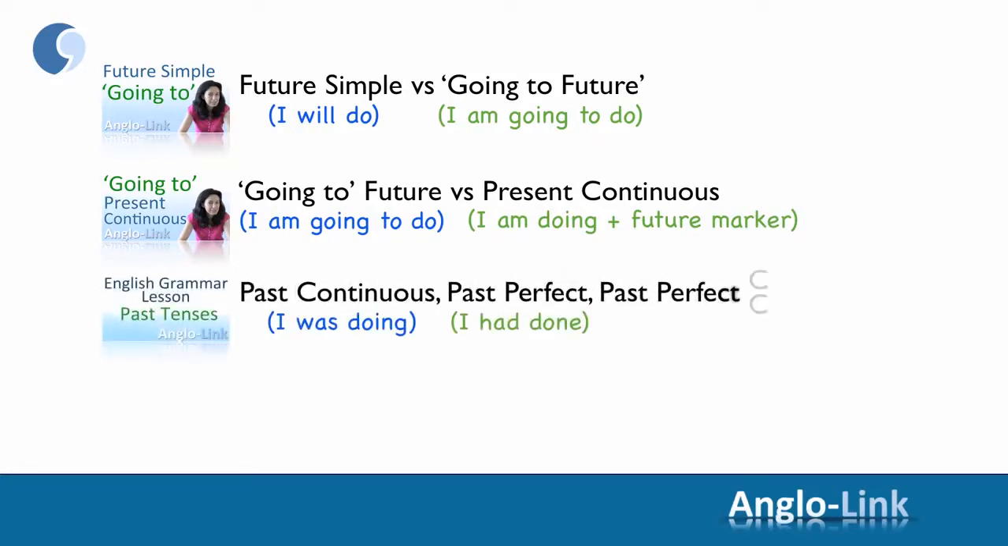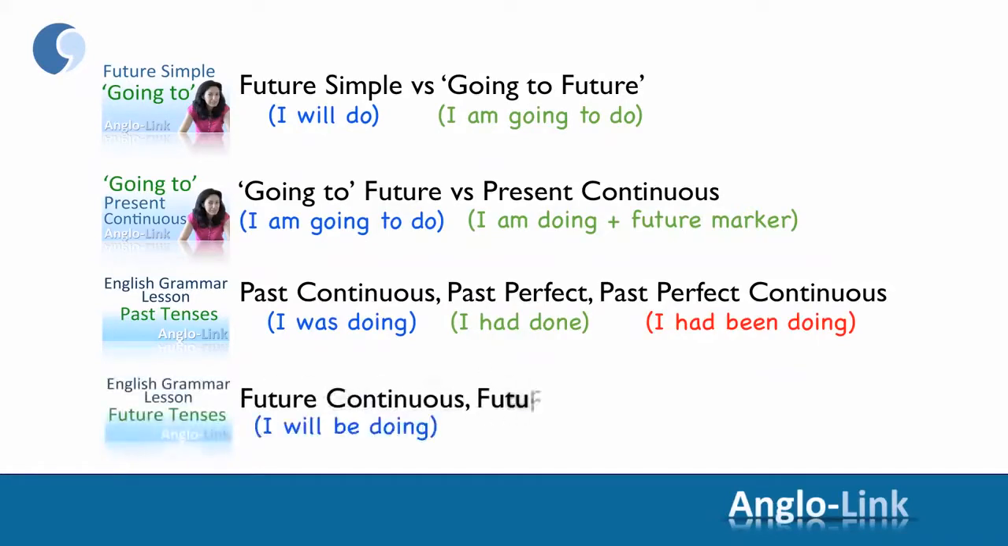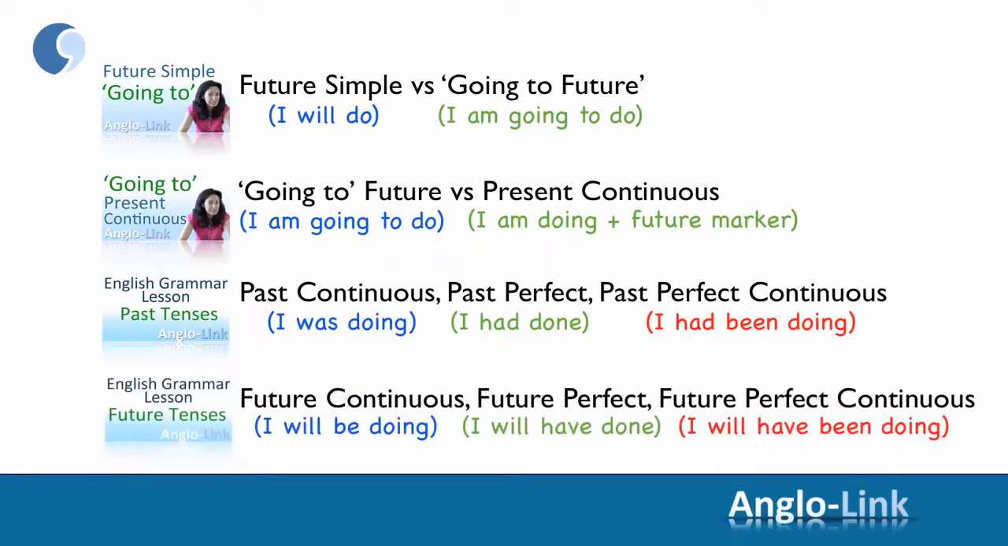In the eighth video, we looked at all the past tenses. I was doing, I had done, and I had been doing. And finally, we looked at all the future tenses. I will be doing, I will have done, and I will have been doing.